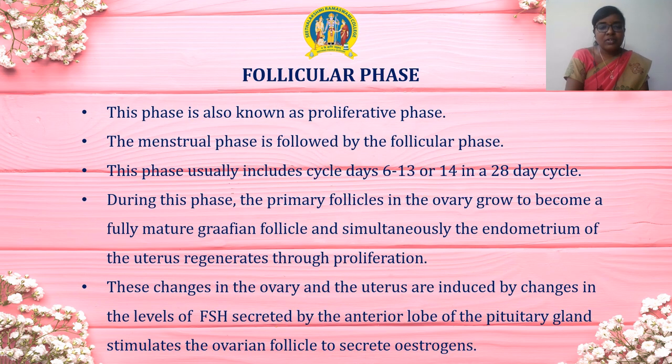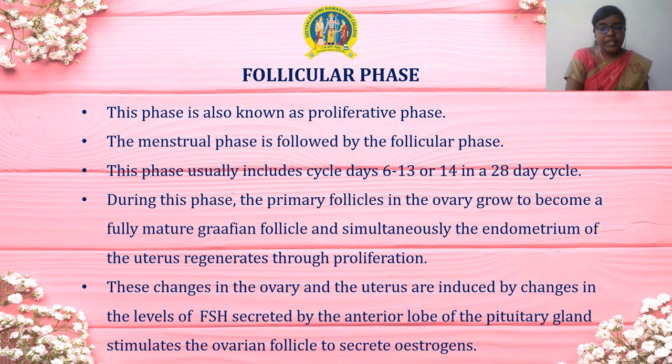The second phase is known as follicular phase. This phase is also called the proliferative phase. The menstrual phase is followed by the follicular phase. This phase usually includes cycle days 6 to 13 or 14 in a 28-day cycle. During this phase, the primary follicles in the ovary grow to become a fully matured Graafian follicle, and simultaneously the endometrium of the uterus regenerates through proliferation.